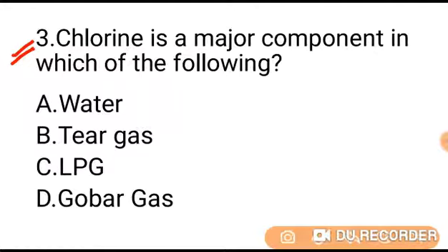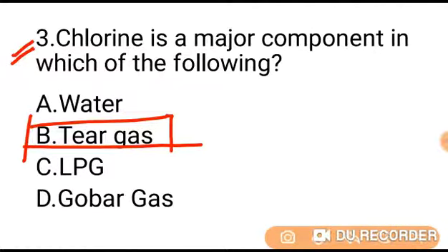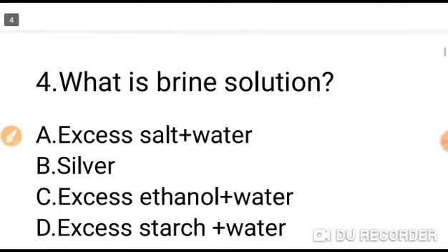All of you know tear gas, also called lacrimator, consists of substances that irritate the mucous membranes of the eyes, causing a stinging sensation and tears. It contains chlorine. So the correct answer is tear gas. That's why it is used by the police in order to control the people. Go to question number 4.